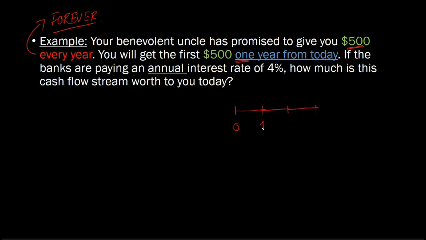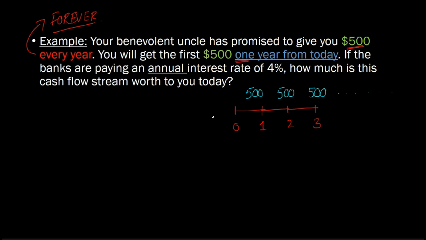Now, if you were so inclined as to represent the stream of cash flows on a timeline where 0 represents today, this is 1 year from now, 2 years from now, 3 years from now, then your uncle is basically saying, look, I'm going to give you the first 500 here, the second 500 here, third 500 here, and then this will continue forever.